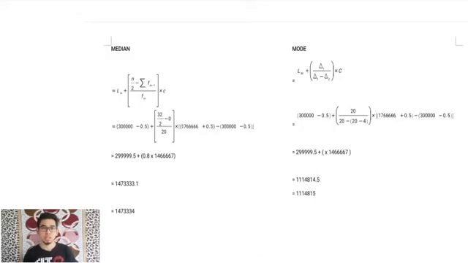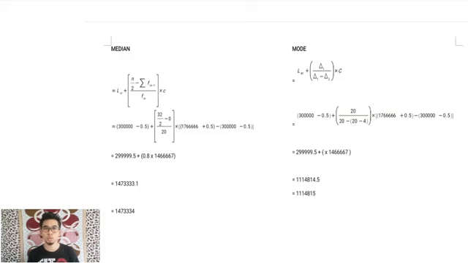Median. Based on the slide, to find the median, the lower class boundary of the median class must be added to the answer from half of n minus the cumulative frequency before the median class, divided by the frequency of the median class. And lastly, the answer must be multiplied with the class width. So the answer is 1473334. Therefore, 50% of the number of daily active users of the leading social media platform in the Netherlands is 1473334 people.